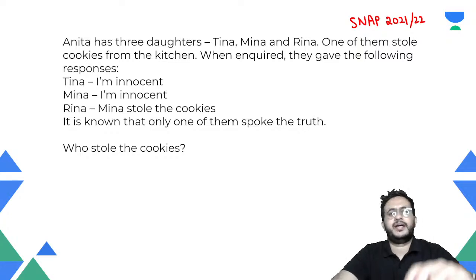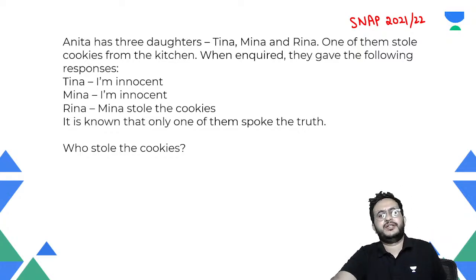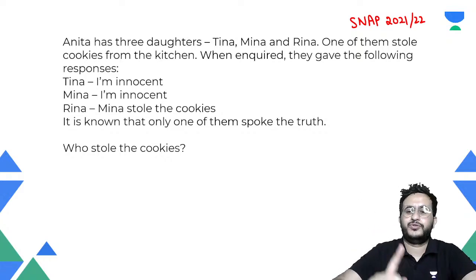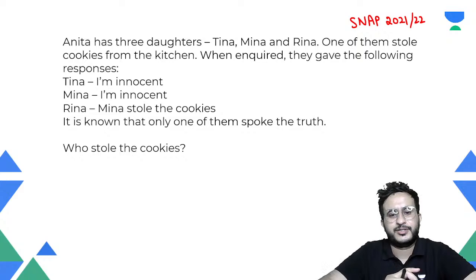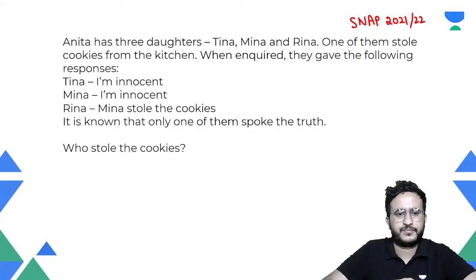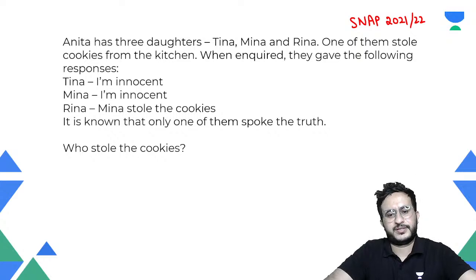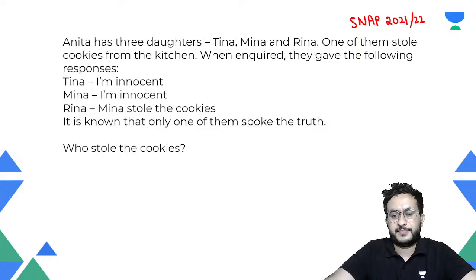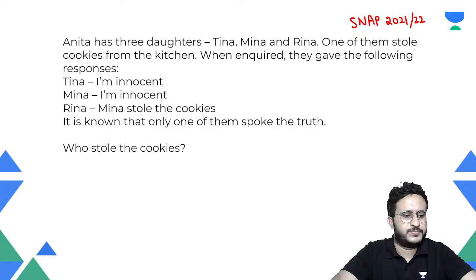Tina says, I'm innocent. Meena says, I'm innocent, and Reena says, Meena stole the cookies. Now it is known that only one of them spoke the truth. So you have to find who stole the cookies. In other exams also, apart from CAT, you can expect such questions. This was asked in SNAP this year. You can expect such questions in IIFT, even in NMAT, SNAP and all.